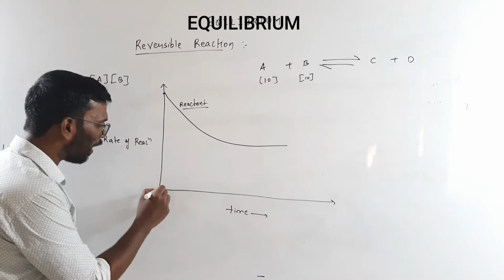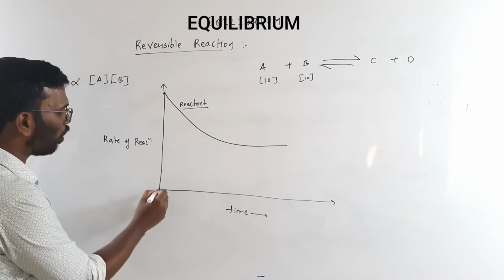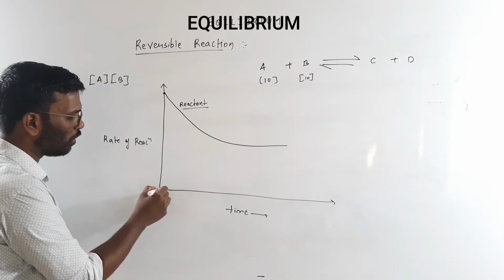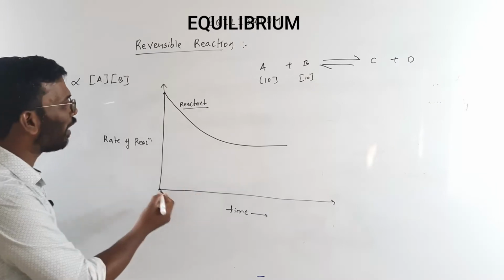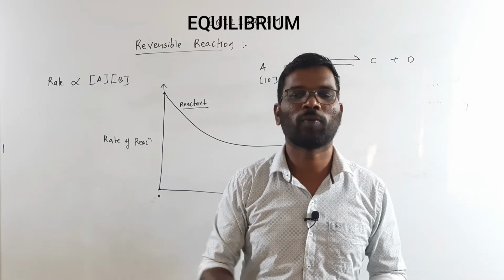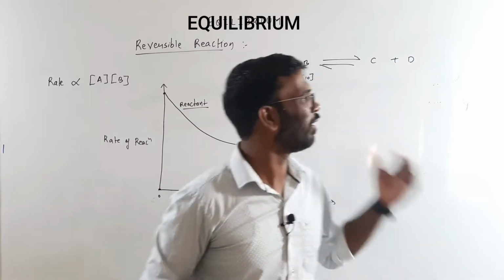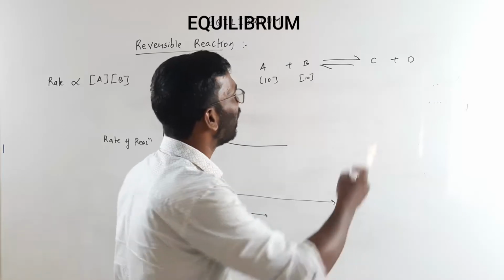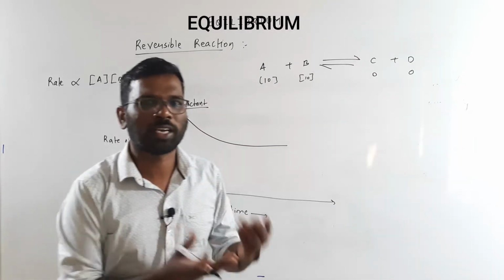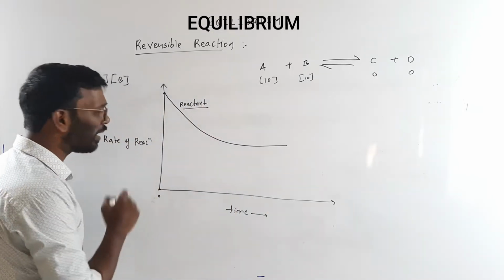Now at the same time, there was a 0 rate of reaction for the product at 0 time. This is at time t equal to 0. This is the rate of the product, because there was no speed of the reaction for the product to get converted to the reactant. If there is no formation of the product, how are the products going to react? So at that time it was 0.